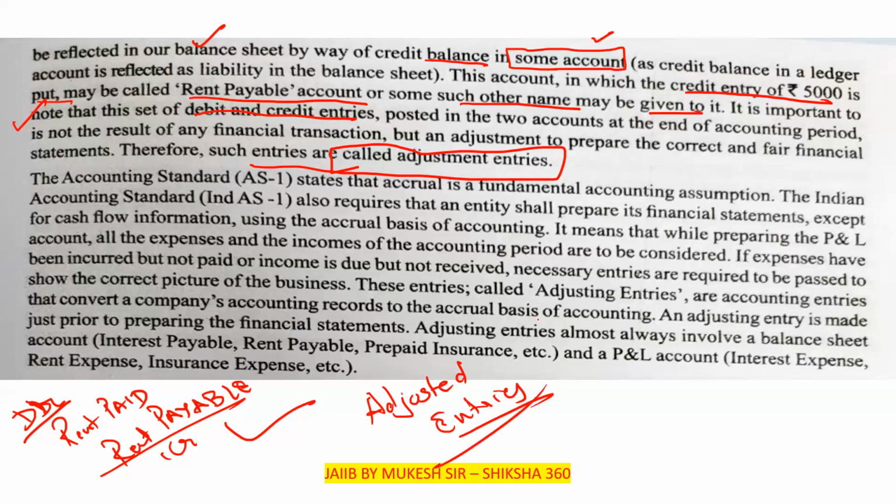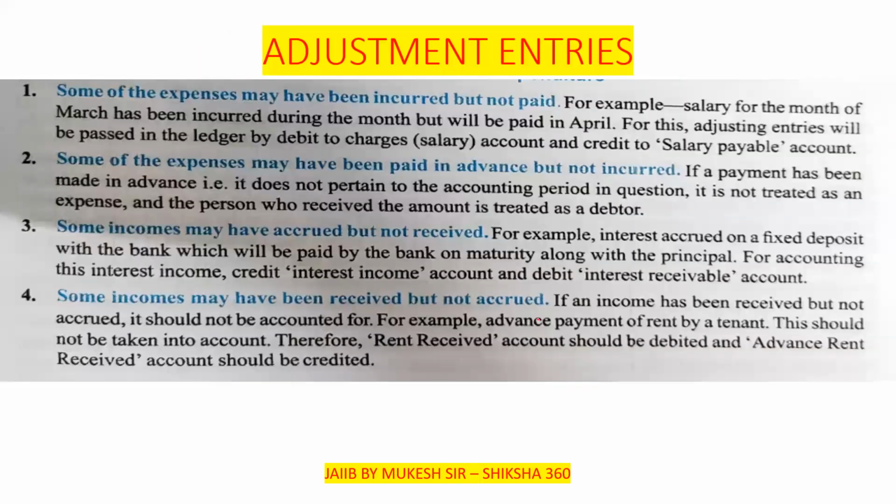Now I will take one more example, which is already mentioned in the book. So, adjustment entries. The first point we have to discuss here is that some of the expenses may have already been incurred, but we have not paid them. Example.